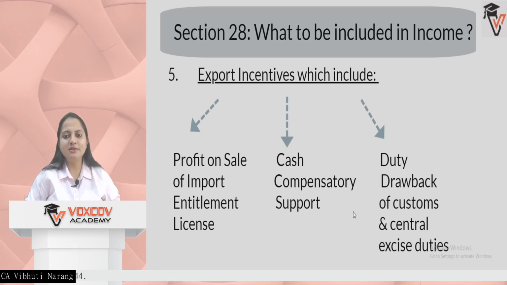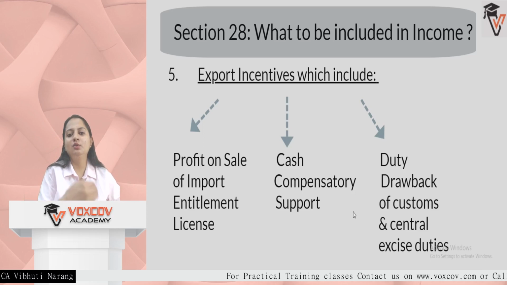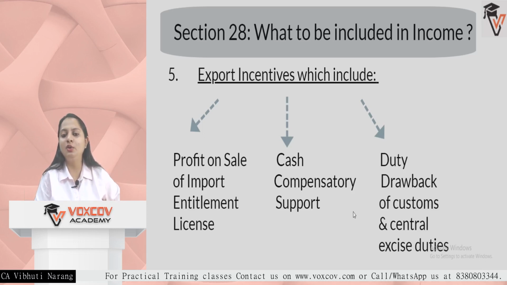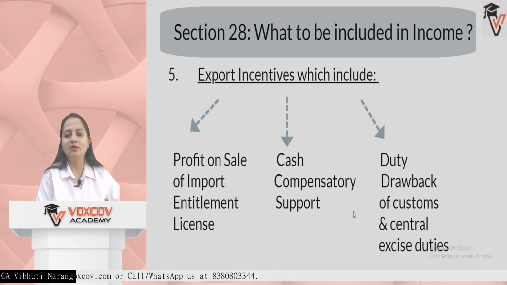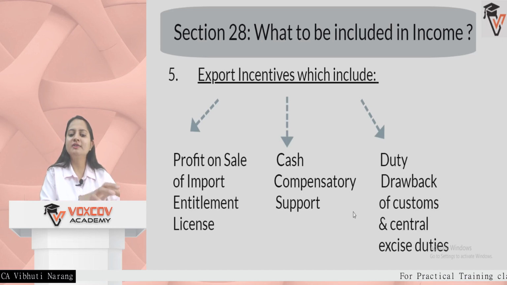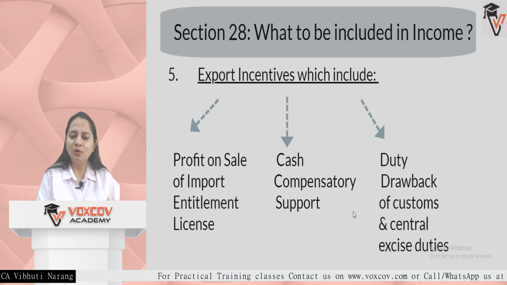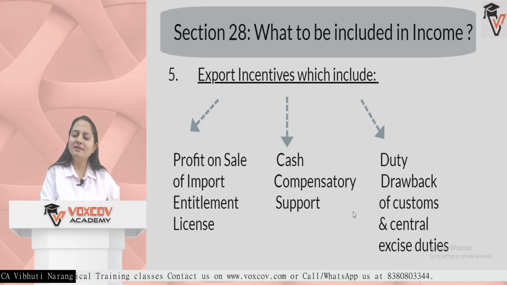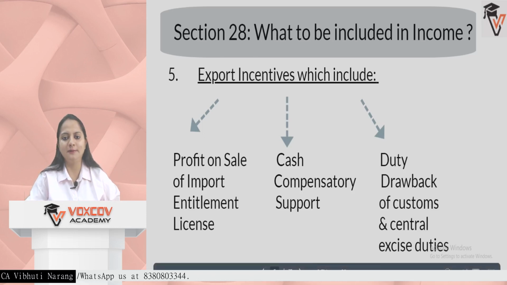Similarly, if there is any cash compensatory support. What is cash compensatory support? You are supposed to trade in an international market and you are not even able to bear your cost. Sometimes you have to trade below your cost also. Why? Because you have to promote your country. Your goods cost you rupees 100, but you are trading in the international market at rupees 80. That 20 rupees difference is borne by the government. So if you receive any cash compensatory support from the government, again it is included in income. Similarly, there are import entitlement licenses also. If these licenses are sold by the exporters and income is generated, then that also will be included here.